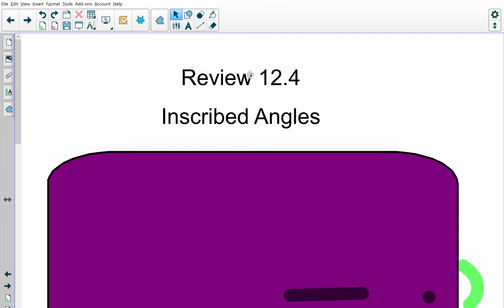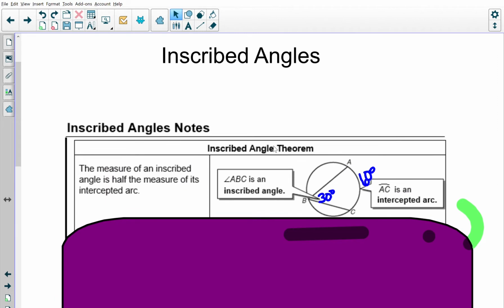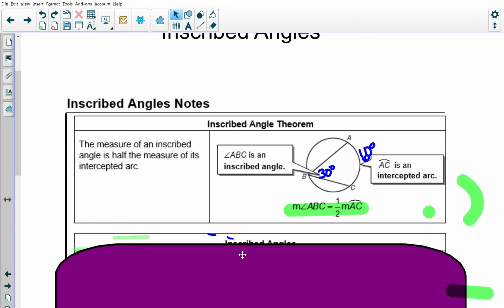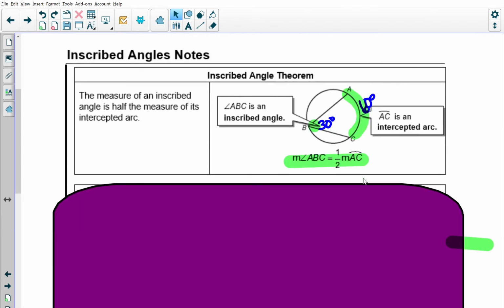Okay, 12.4 review. These were inscribed angles. Remember, inscribed angles were inside the circle. So right here, we see angle ABC is directly related to the arc that it intercepts, right? That relation tells us that the angle is half the measure of the arc. So if the arc is 60, the angle's got to be 30. If the angle's 30, the arc's got to be 60. Basic.